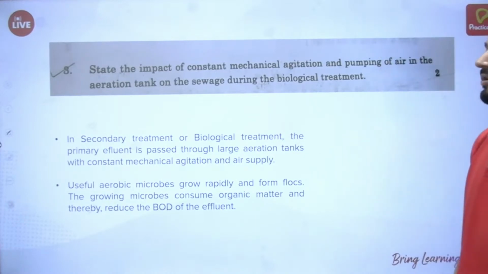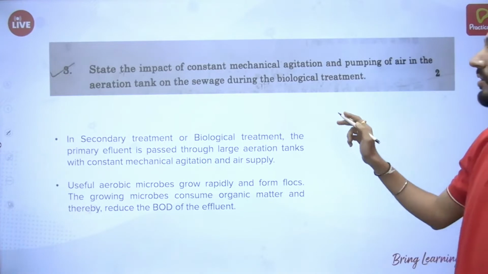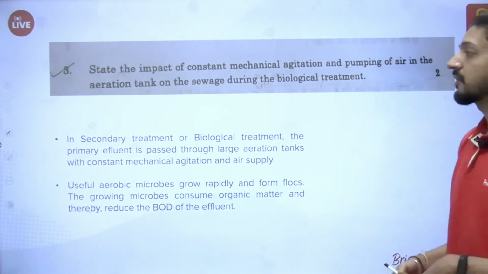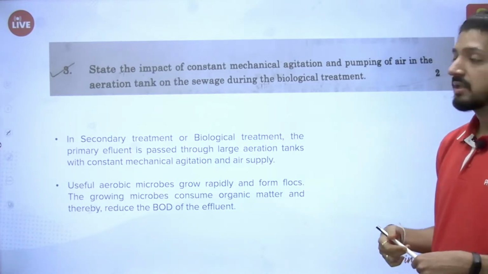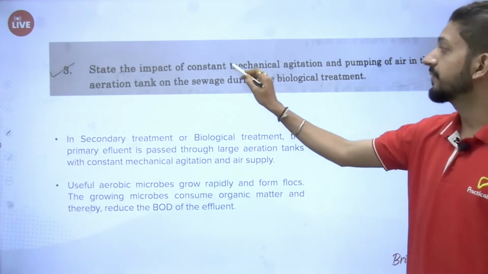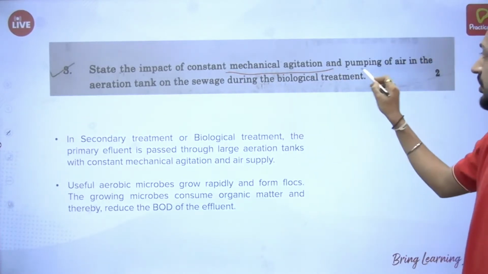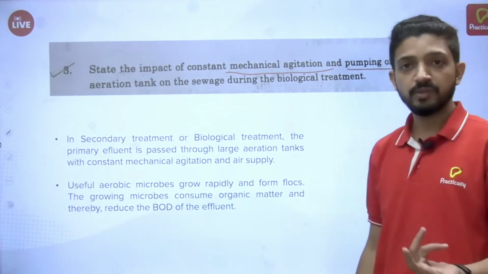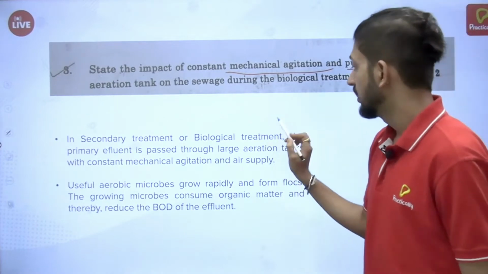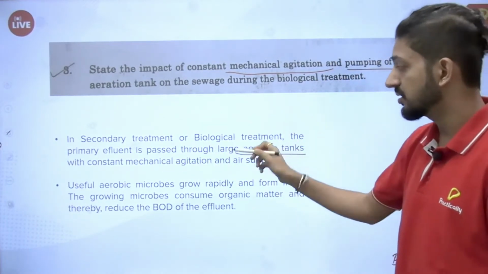State the impact of constant mechanical agitation and pumping of air in aeration tank on the sewage during biological treatment. From the Microbes in Human Welfare chapter. So again, it was for 2 marks. In this particularly, we have to give the importance of mechanical agitation and pumping of air. So we know that biological treatment is a secondary treatment, and in that, the effluent is passed through large aeration tanks with constant mechanical air supply.